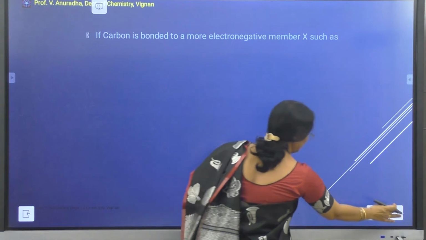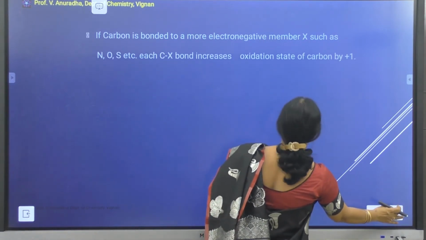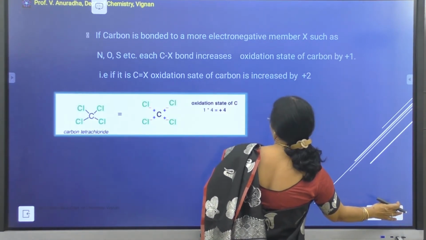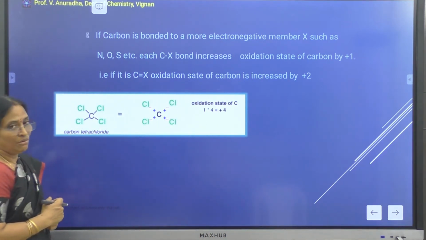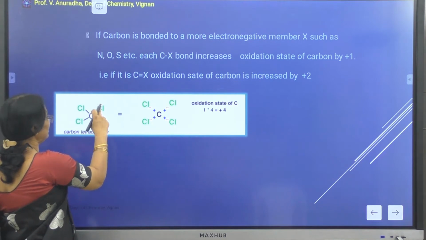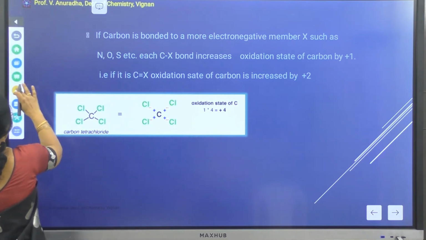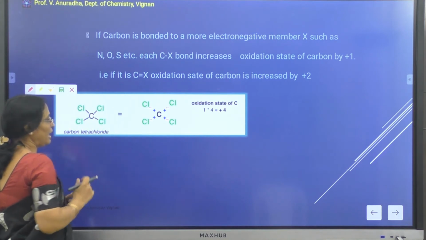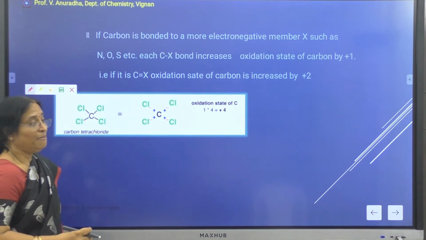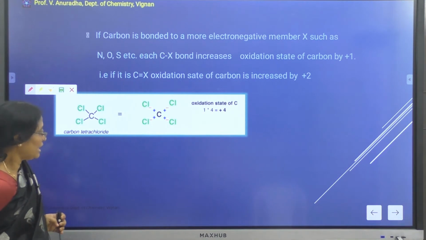Say, for example, we will see one example. If you consider tetrachloromethane, where the carbon is attached to 4 chlorine atoms. Now, as I said, each electronegative atom will be contributing +1 charge to your carbon.